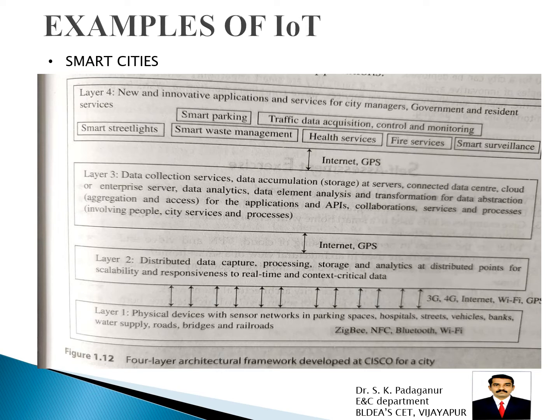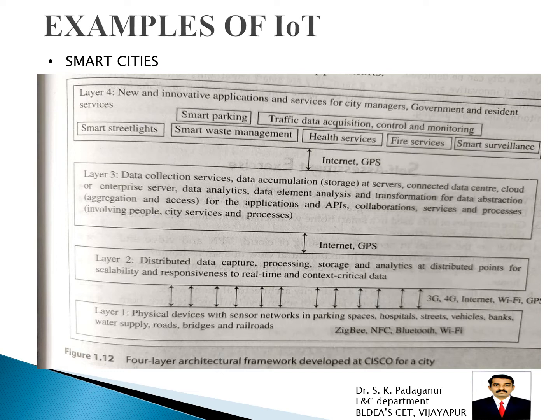Then smart city, very very important. This diagram shows the 4-layer architecture framework developed at Cisco for a smart city. It has 4 layers. The first layer consists of all the sensors. Look at this physical device with the sensor network in parking space, hospitals, streets, vehicles, banks, water supply, with so many applications. Layer 2 captures the data and distributes the computing points where data is processed, stored and analyzed.